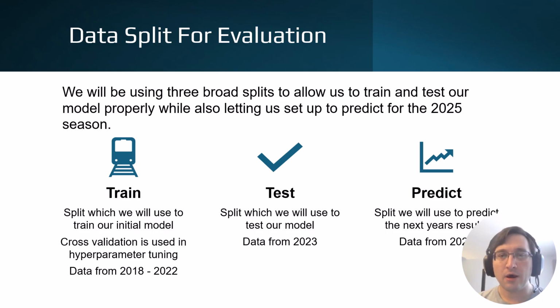We also have our test split, which we will use to test our model without cross-contaminating the training data, and that will be data from 2023. Finally, we'll use the 2024 data to predict the next year, 2025's results, and that will be in our predict split.